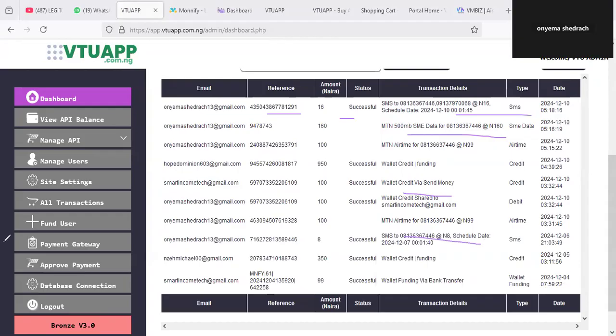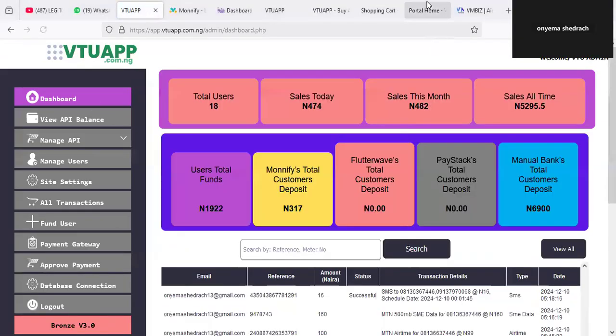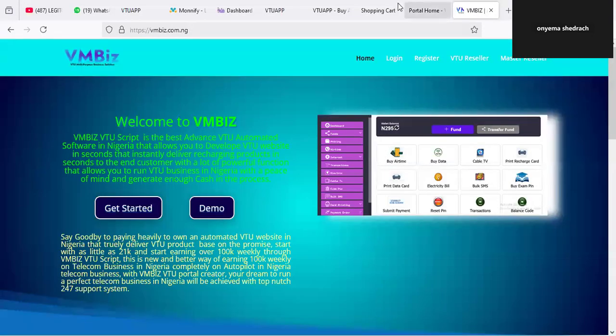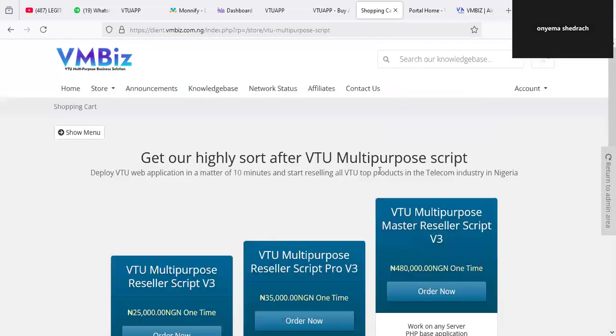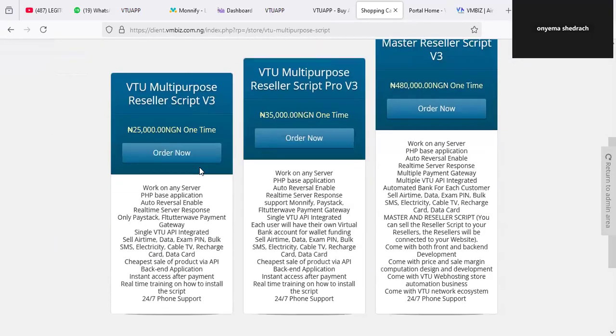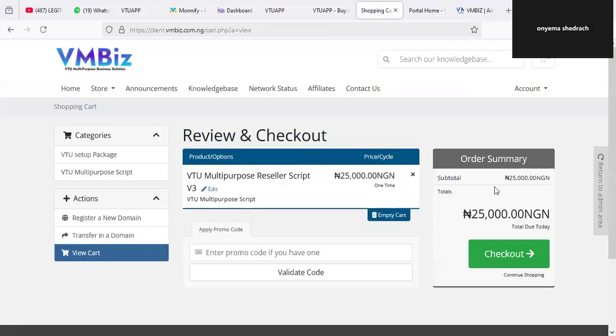So what are you waiting for? Go on and grab this solution. There is going to be a link in the description where you can DM us on WhatsApp, so you can request for this solution, but then go on to make an order. How do you order? It's very simple. All you have to do is click on order. For instance, I want to order this first package. Just click on order. With as little as 25K, you can order this.